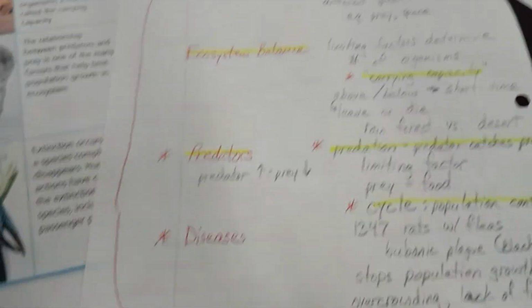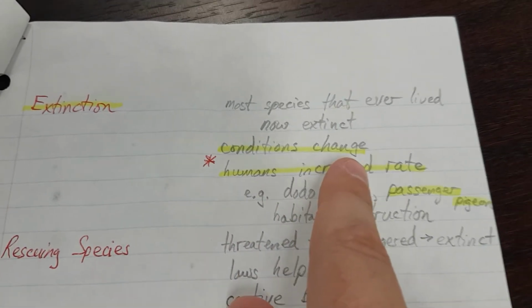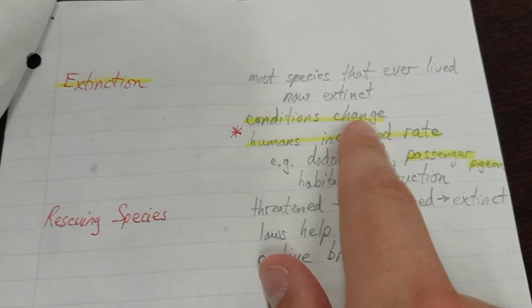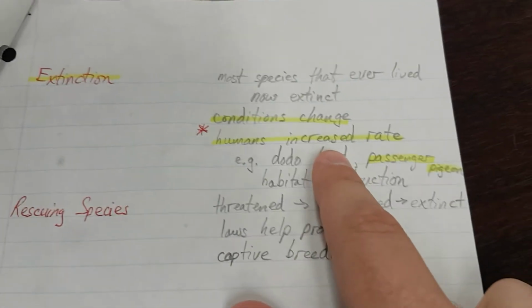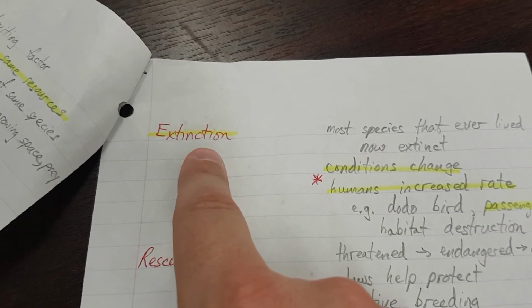Invasive species introduce new competition. They're an example of conditions changing. When conditions change or humans do the wrong thing, animals often end up extinct. There you go. There's a good paragraph, something like that.